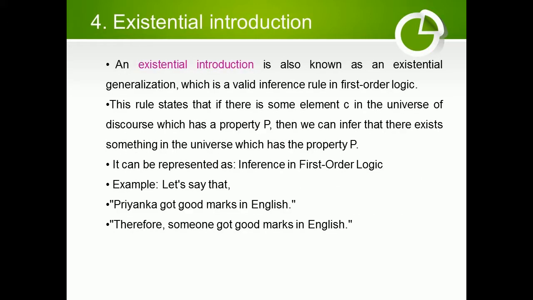4. Existential introduction. An existential introduction is also known as an existential generalization, which is a valid inference rule in first-order logic. This rule states that if there is some element c in the universe of discourse which has a property P, then we can infer that there exists something in the universe which has the property P. It can be represented as an inference in first-order logic. Example: let's say that Priyanka got good marks in English. Therefore, someone got good marks in English.